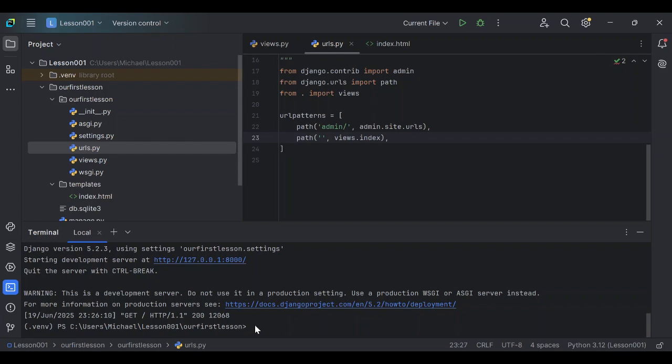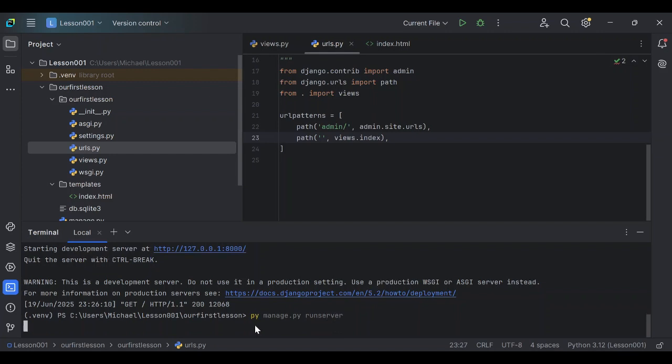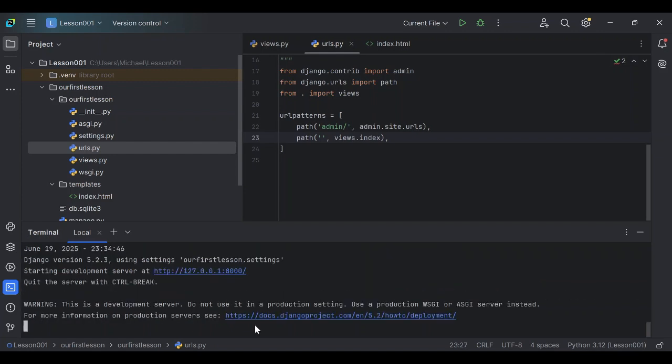So, how do we check out what we have done so far? Now, let us open our browser by using py manage.py runserver. There it goes.